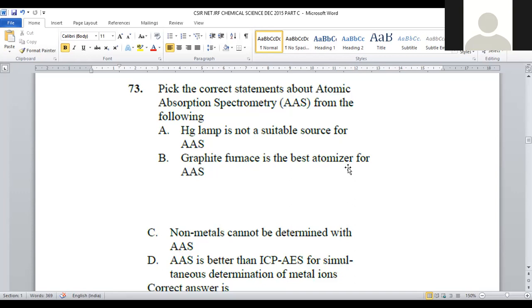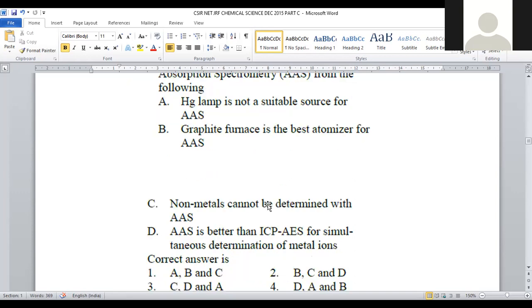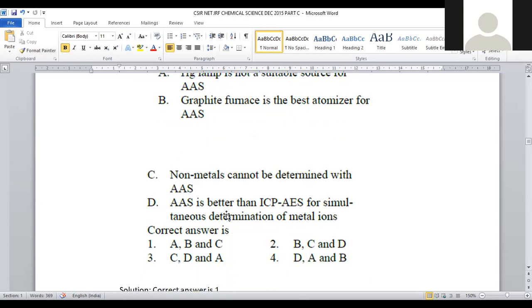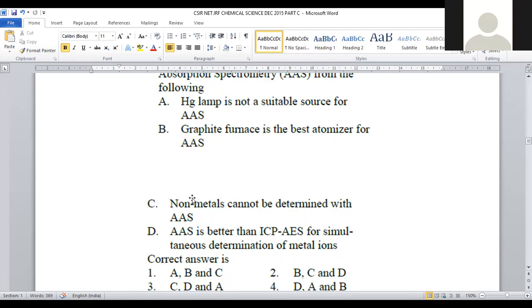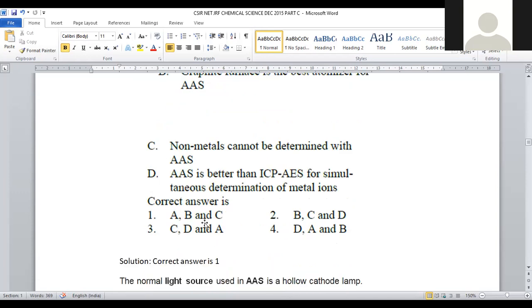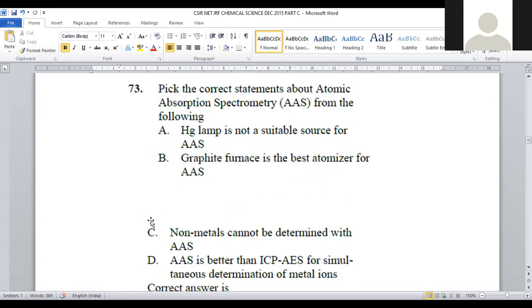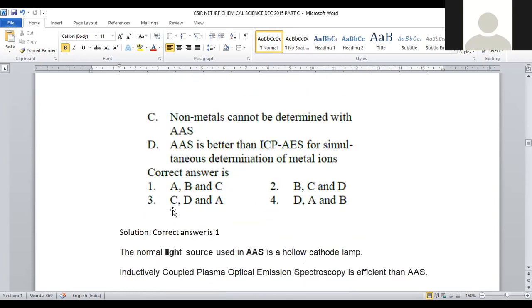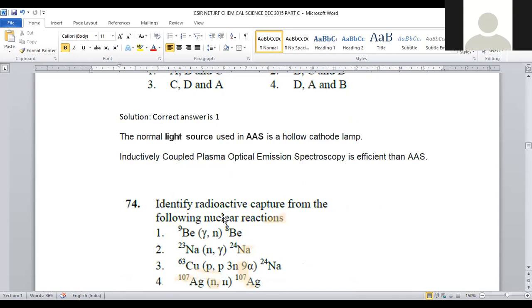A graphite furnace is used for the atomization process. This is also the correct statement. Non-metals cannot be analyzed by this method. This is also the right statement. AAS is better than ICP is not a correct one. ICP is more proficient when compared to the AAS method. So A, B, C are correct statements. D is the wrong one. A, B, C are given in option number 1. For question number 73, option number 1 is the correct answer.